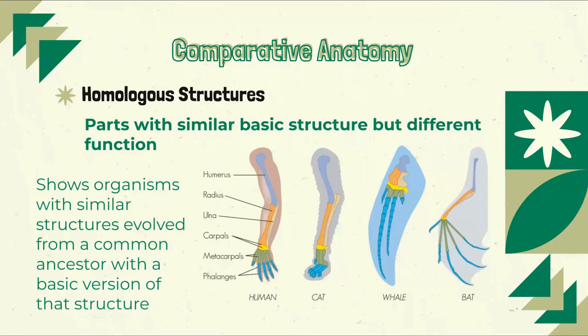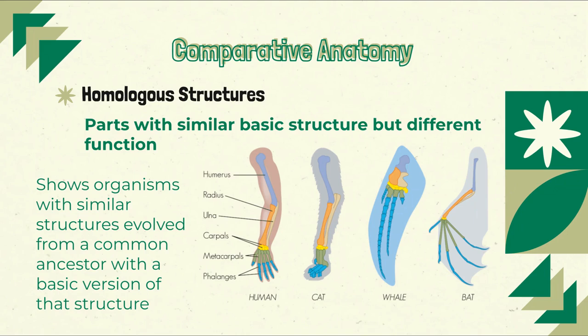So if you look at the image on your screen, you will see a basic structure that has a different function in organisms. For instance, you will see a human, cat, whale, and bat: arm, leg, fin, and wing. All of these structures are made up of the same components, in this case bones, but the structure has a different function.